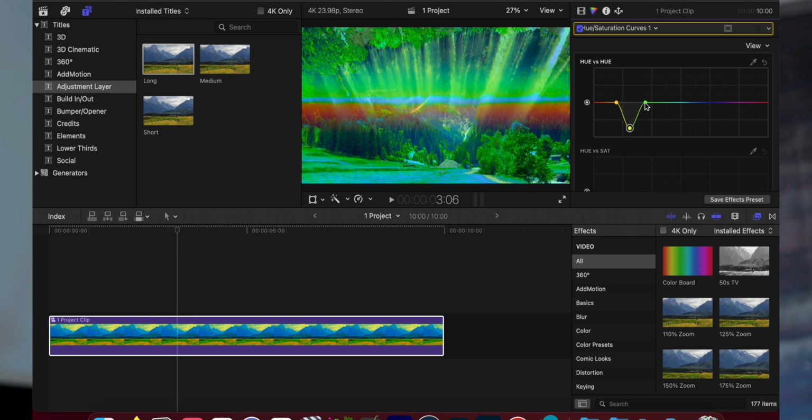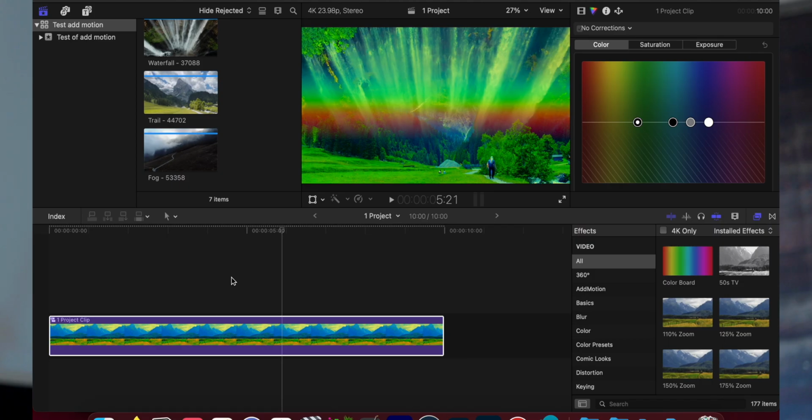Now if you want more green, you can just drag this along to include more greens, and maybe add a bit of yellow on this side, and then you change a lot more. And if you want to change these darker greens, you can just select that, and then drop them, or raise them up to change the hue. And that changes the color very quickly and easily.